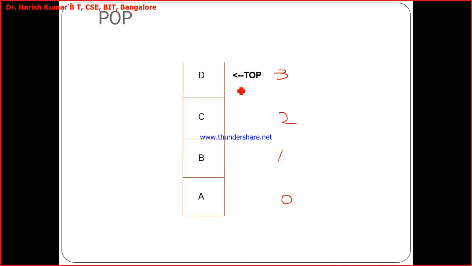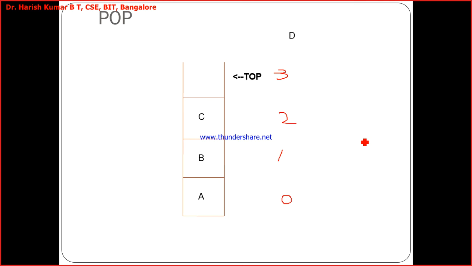So don't confuse. Now in the graphical representation, I just decrement this top here, and the D I'll just take out. Okay. So don't be under the impression that item D will be deleted from the memory location. It won't be deleted from the memory location. It will still be there in the memory location. Only thing is we decrement the top and we restrict our access to the structure only till here. And even though it's there in the memory, you cannot access it because top is not pointing to that. Okay.